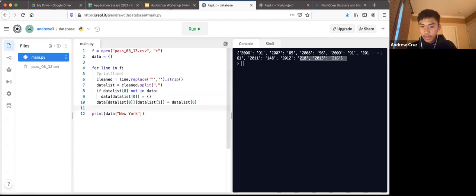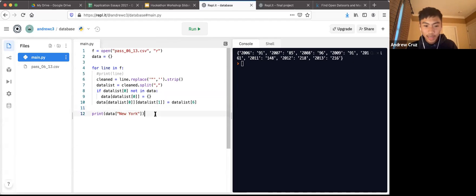Now, one thing we can do with all this information is organize it so we can print it out a little easier. Right now it's in this weird format where there's brackets, quotations, colons, and commas, and it doesn't make a lot of sense. So we want to print out this information so we can see it easier.